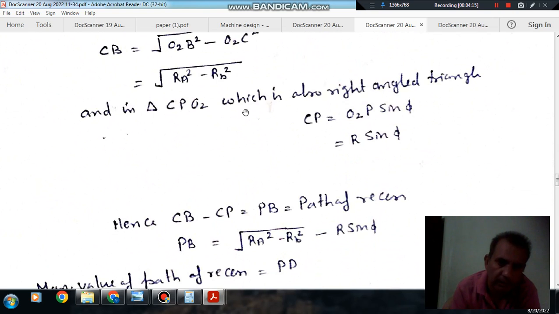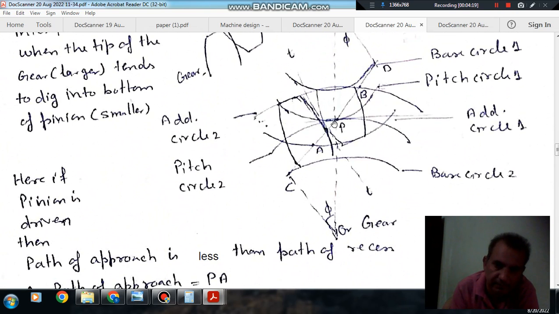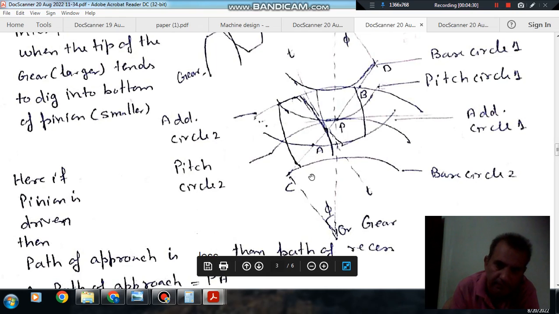Now if we subtract CP from CB, then we get PB. For CP we have the right angle triangle O2PC.